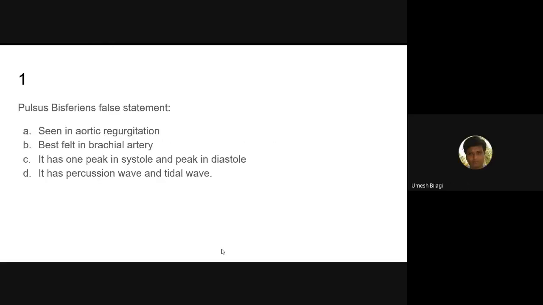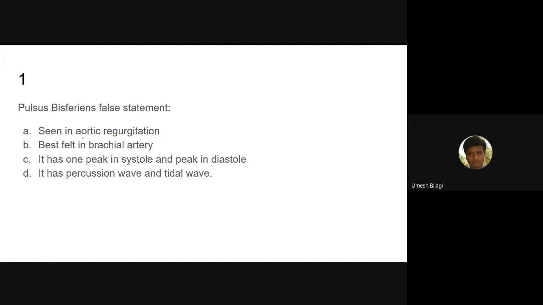The first MCQ. Pulsus bisferiens. What is false in this statement? Do you know what is pulsus bisferiens? It is seen in aortic stenosis and regurgitation. A pulse with a double peak during systole.